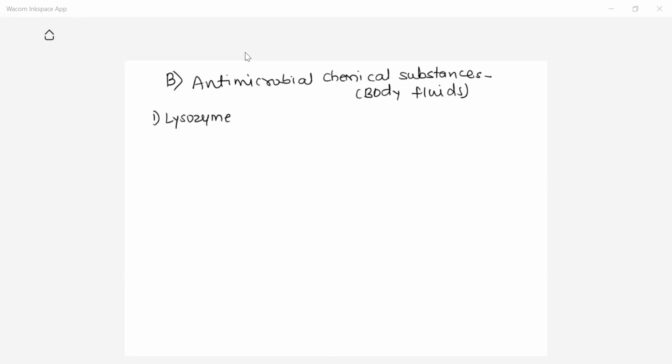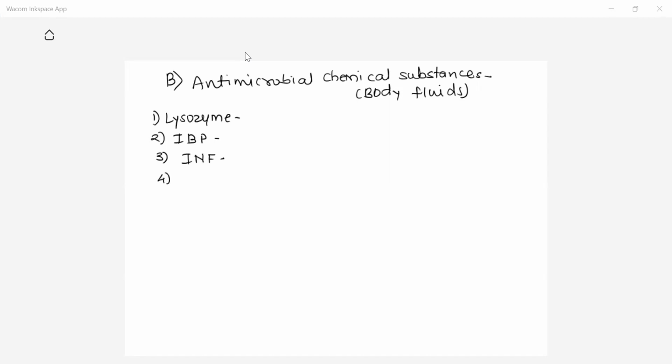Lysozyme is the first and a very important body fluid which plays a role in the second line of defense mechanism. Second one is the IBP protein. As we discussed this IBP protein in the fever, IBP stands for iron binding protein. Third component is interferon, which is related to viral infection.